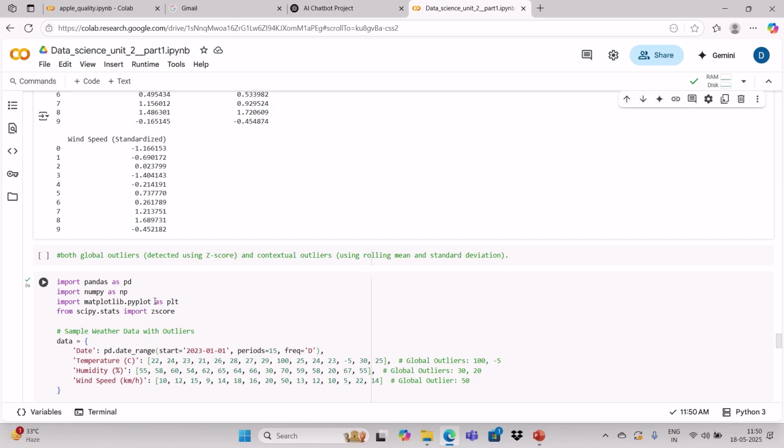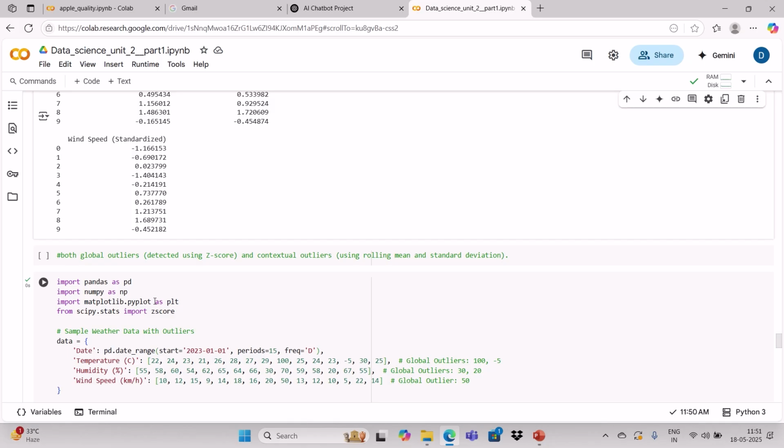Suppose the temperature should be from 20 to 30 degrees, but there is one value under the temperature column that is 100. So it should not be relevant, right? This is the global outlier. Any environment temperature will not be 100 degrees. So this is mainly an error. We have to remove the global outlier, or replace the 100 with some other value, like the mean of the temperature. This is the global outlier.